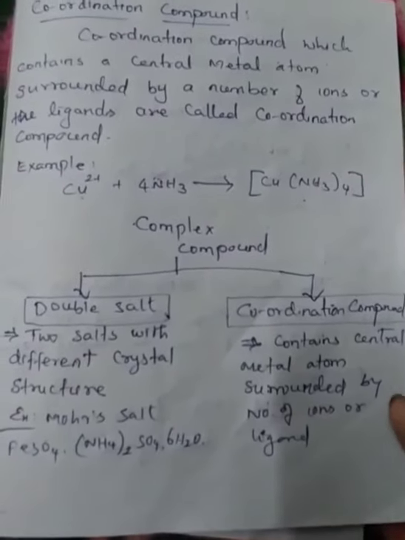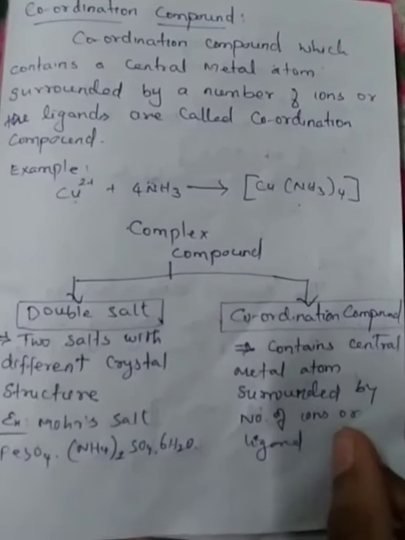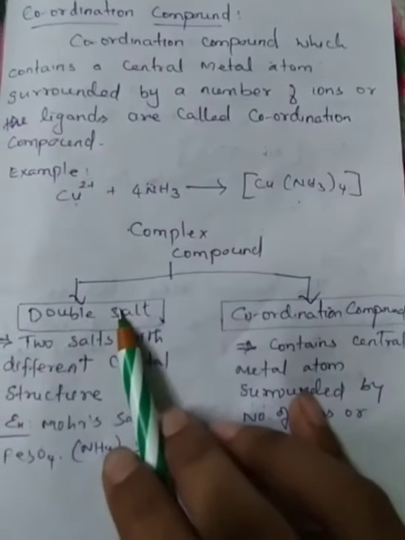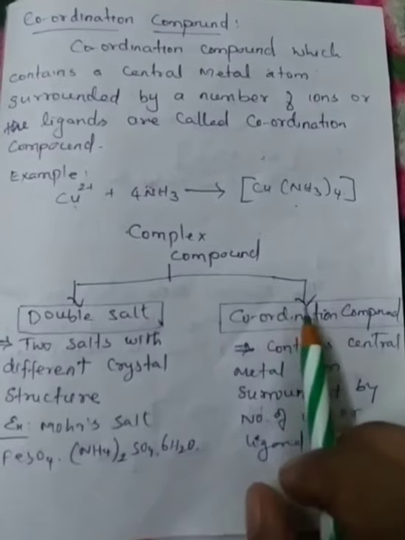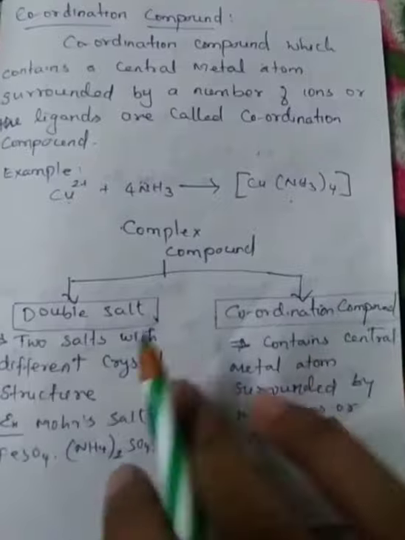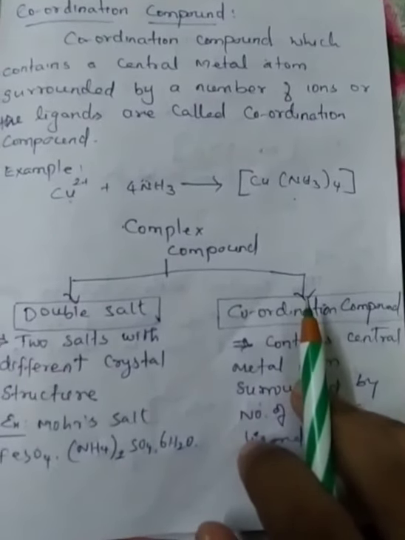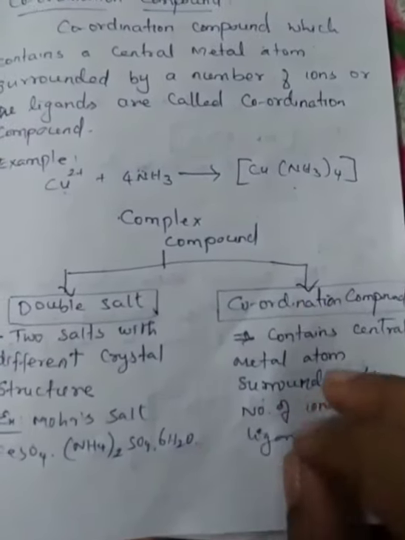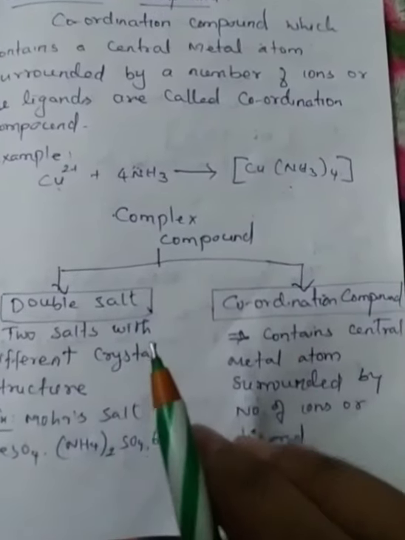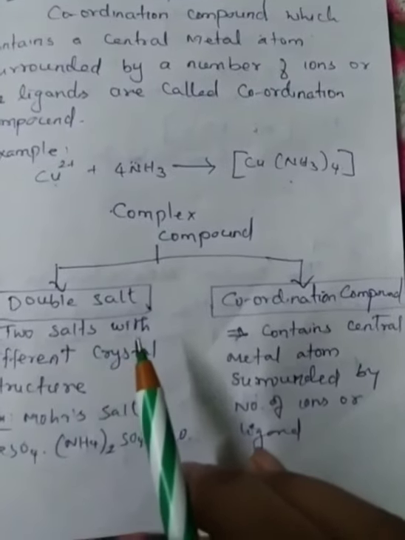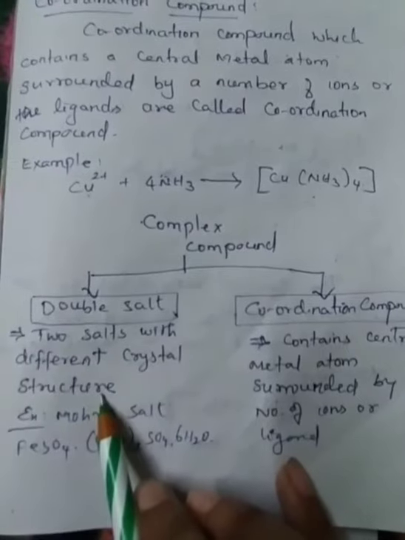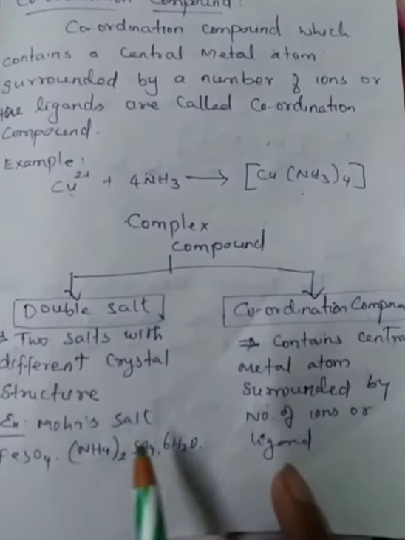In coordination chemistry, there are two categories of complex compounds. One is double salt, another one is coordination compound. Now see the main difference between double salt and coordination compound. Both are complex compounds, but the double salt contains two salts with different crystal structure, for example Mohr's salt.